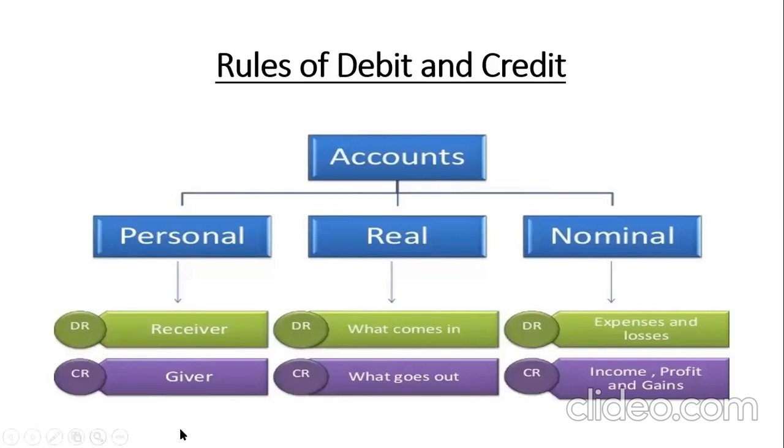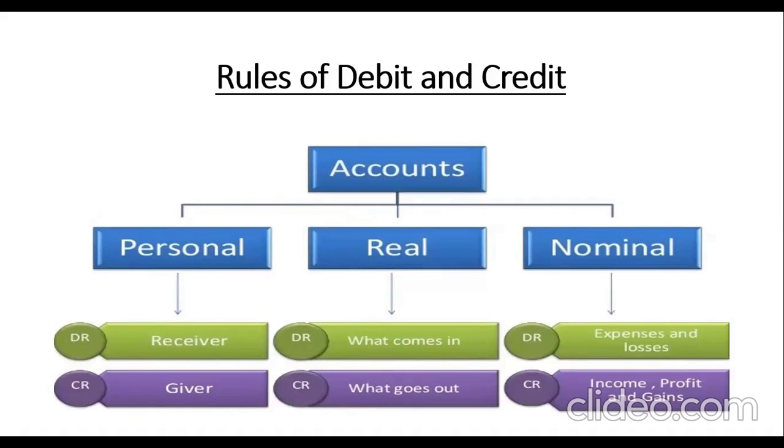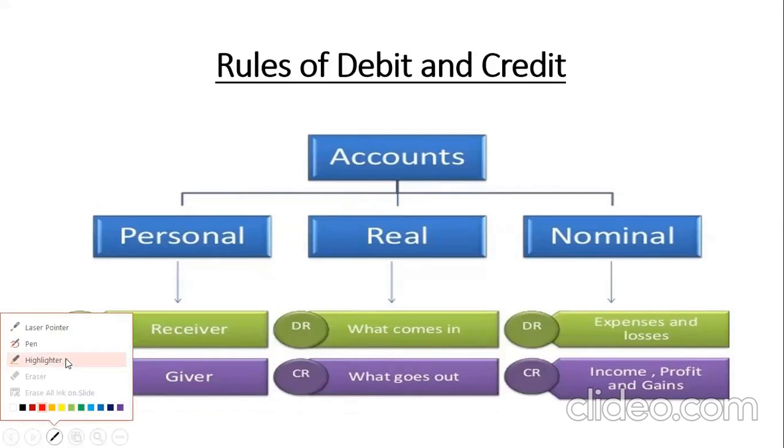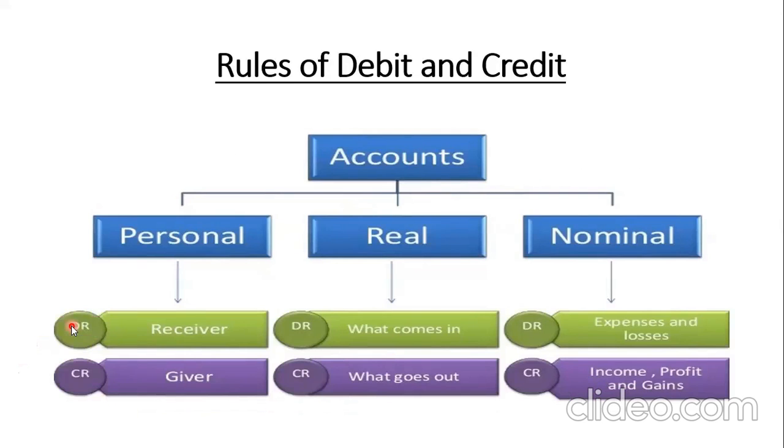Now let us understand the rules of debit and credit. There are three types of accounts, namely personal account, real account, and nominal account. Personal account means a person.